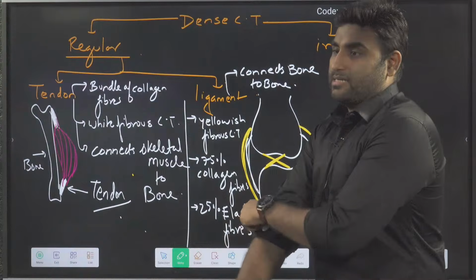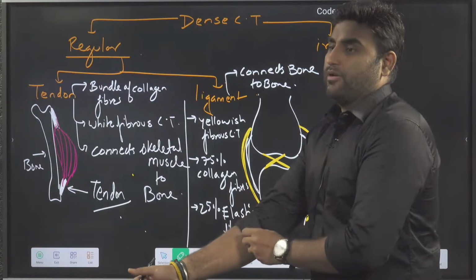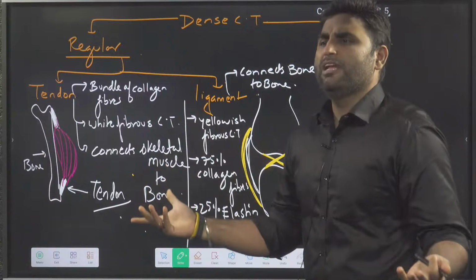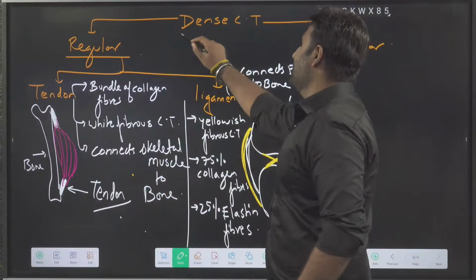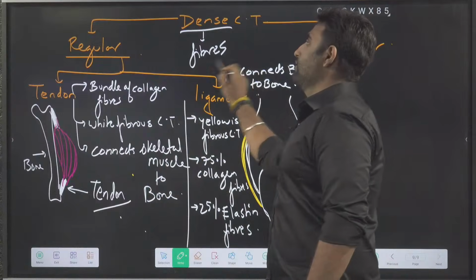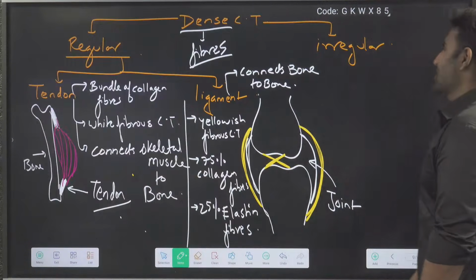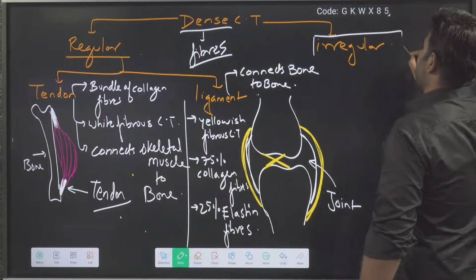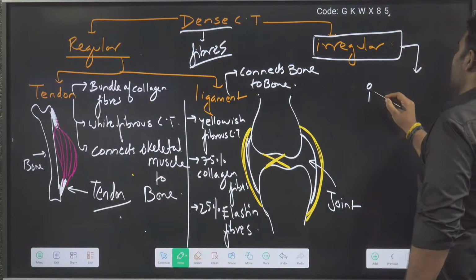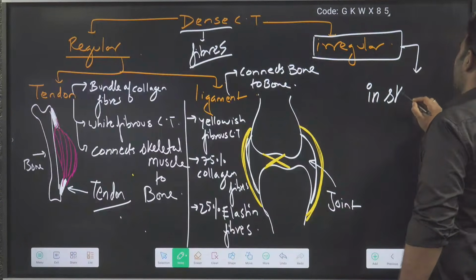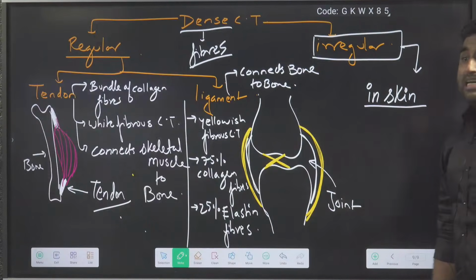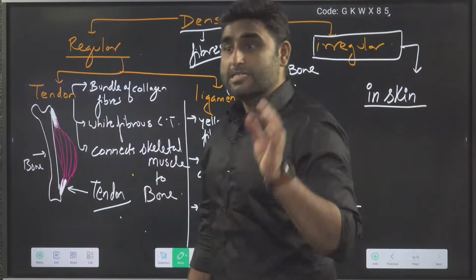Sir, tendon consists of only fibers? Yes, it is mostly fibers only. So when I say dense, this dense is pointing towards fiber. Are we clear? Then the next type is dense irregular. Dense irregular is located in skin. It is part of the skin.